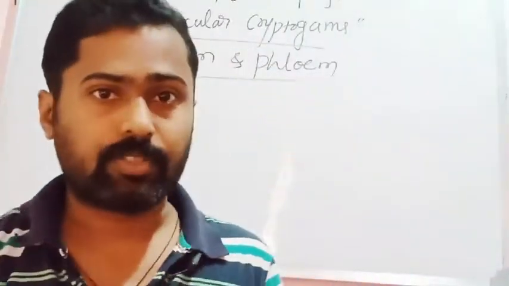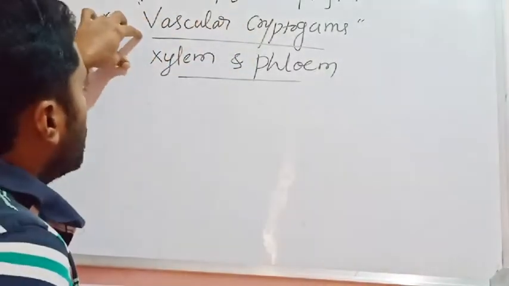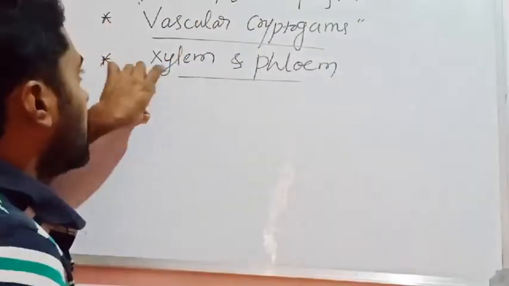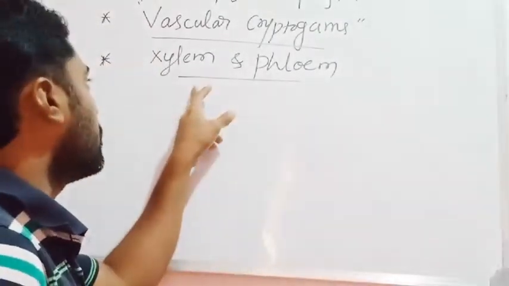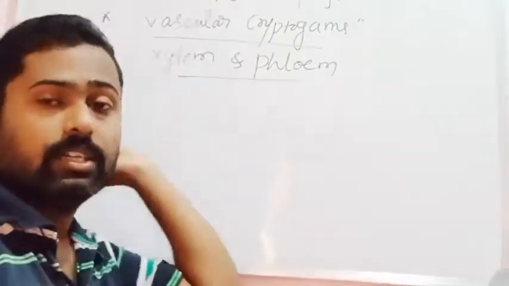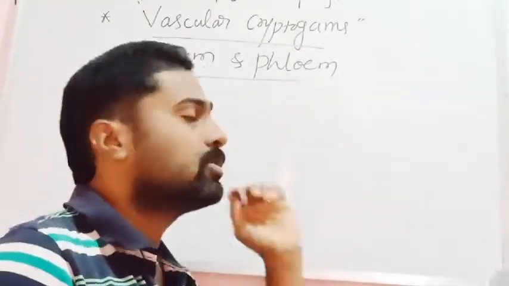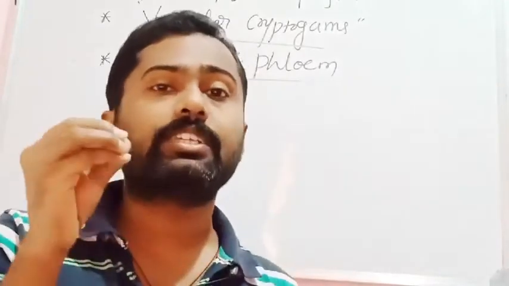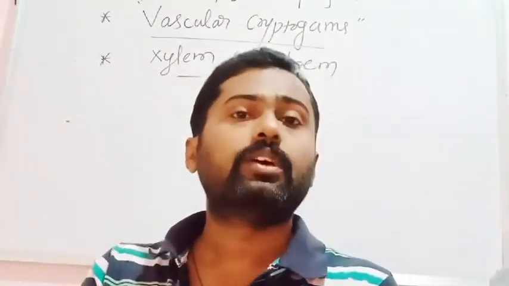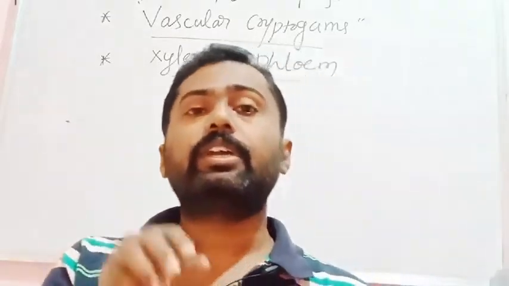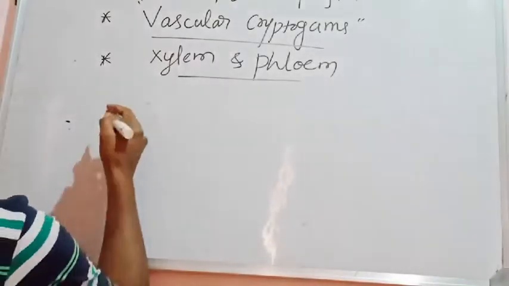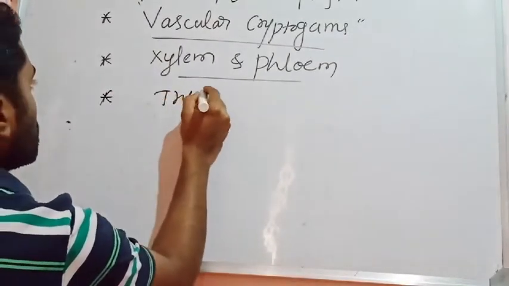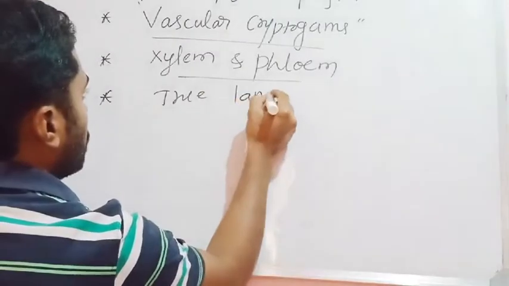You know what cryptogams are? The plants bearing spores are said to be cryptogams. Whereas these pteridophytic plants bear xylem and phloem internally. They have conducting strands consisting of xylem and phloem. You know that xylem is a water conducting tissue, whereas phloem is a food conducting tissue. The vasculature first appeared in the plant kingdom in the pteridophytes. That's why pteridophytes are said to be the first true land plants, because of the presence of vascular structures.